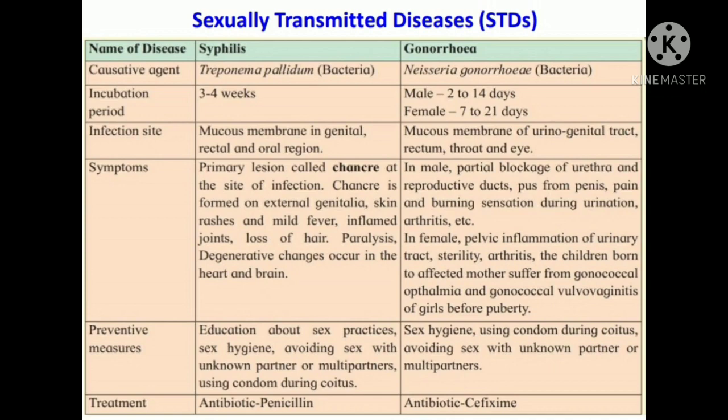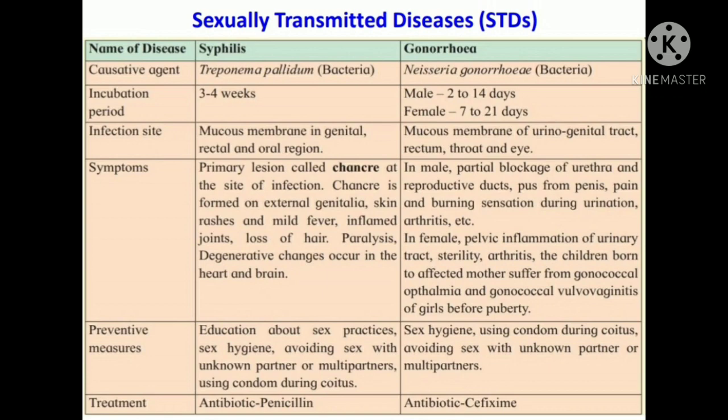Whereas in case of female, symptoms are different from male. In the last point we saw the symptoms in male: partial blockage of the urethra and reproductive ducts, pus from the penis, pain and burning sensation during urination, arthritis, etc. Whereas in female, pelvic inflammation occurs, a little bit of inflammation in the urinary tract but in the pelvic region. Then sterility also can take place. Arthritis is also one of the symptoms.